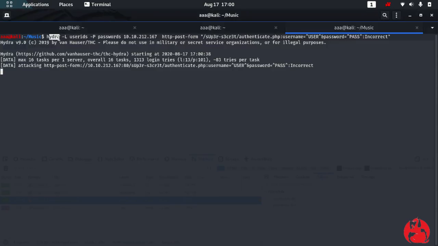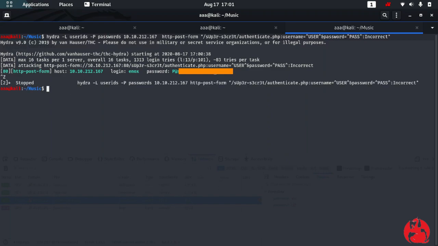Hydra is the name of the tool, -L is for the list of user IDs, -P is for the list of passwords, the IP address on which the web server is running, this is the form, and this is the page or the file we are in, the login page actually, and this is the username, and this is the password, and this is what it will look for.